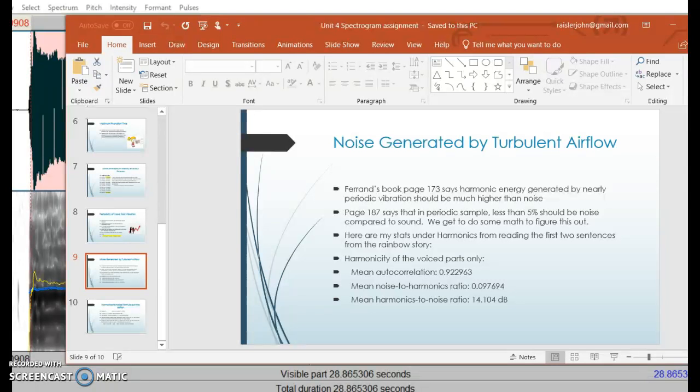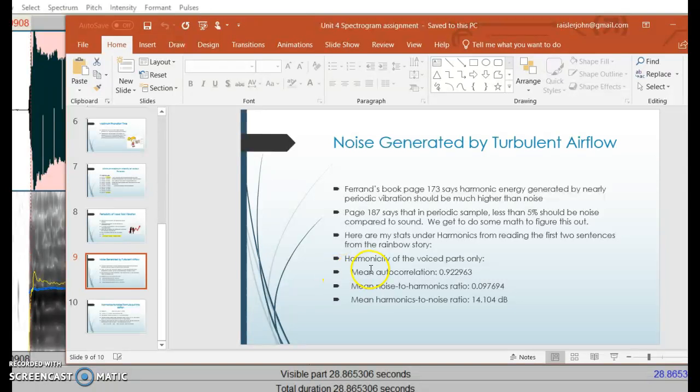Lastly, we're going to look at the noise generated by turbulent airflow. And if you read Ferrand's book in page 173, she says that harmonic energy generated by nearly periodic vibration should be much higher, obviously, than the noise. And page 187 indicates that it should be actually less than 5% should be noise compared to the harmonics, okay.